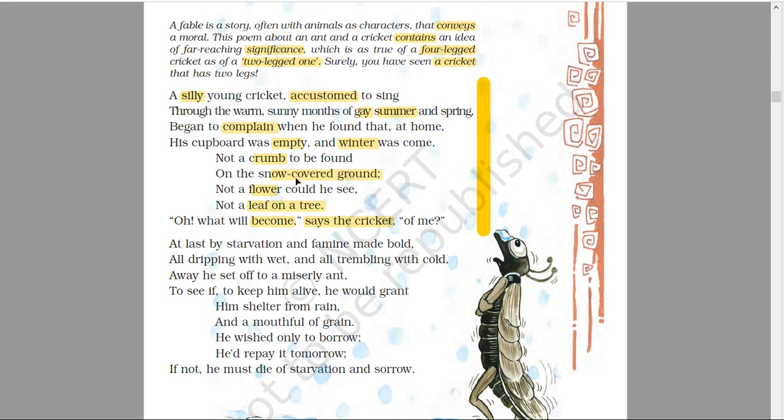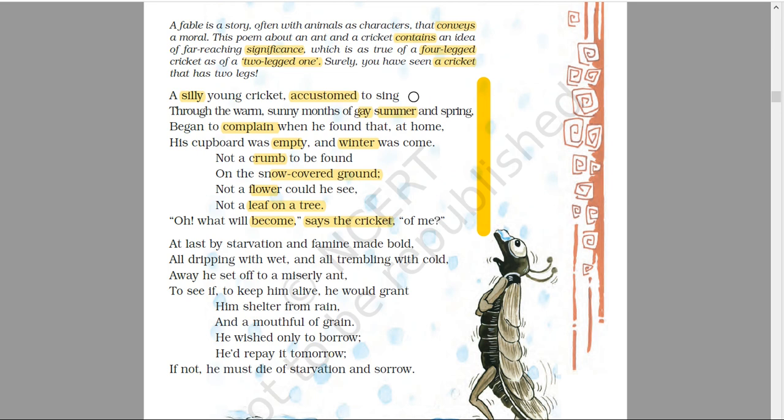There was not a piece of food. The ground is covered with snow, and the flowers and trees are without greenery. Nature is sleeping at the time of winter, so he was in really very bad condition.